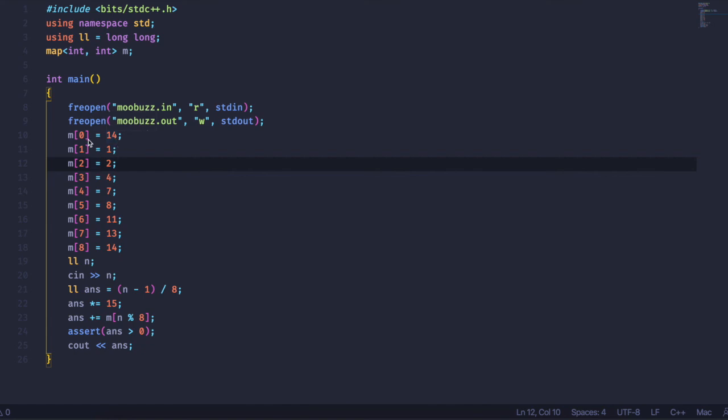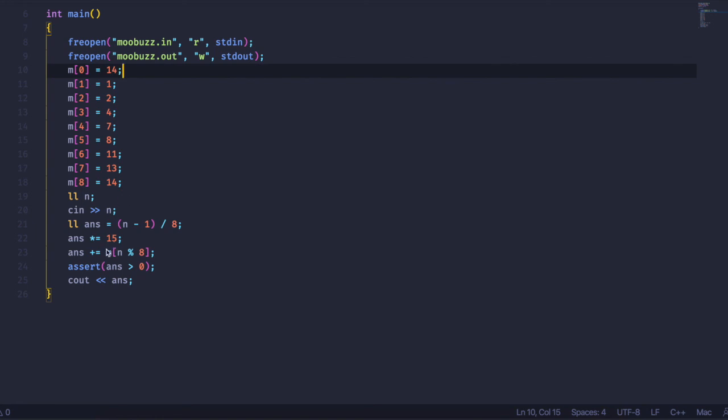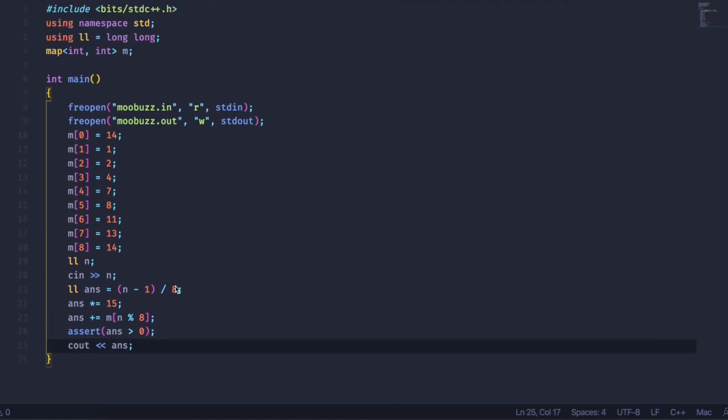So for example, the first number would be 1, the second number would be 2, then the third number we would skip 3 and go to 4, and because for the eighth number the remainder mod 8 will be 0, we just have the 0 be 14. And then we're just going to add this to our answer, and then we're just going to print out our answer. And that is the entire code.